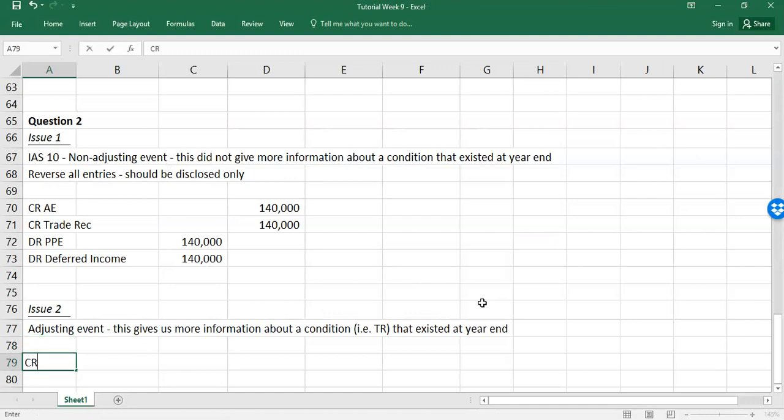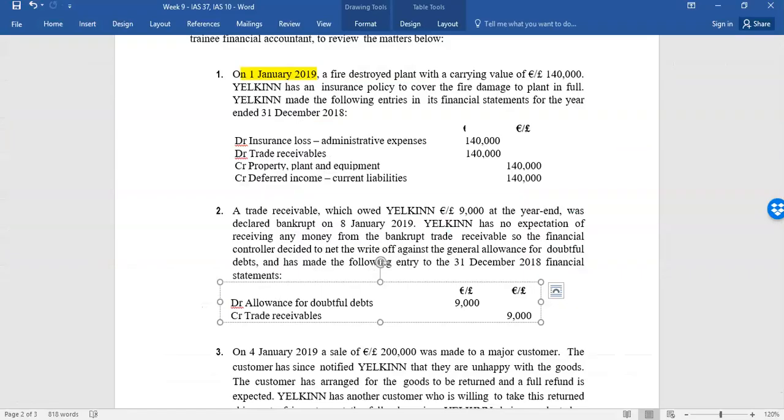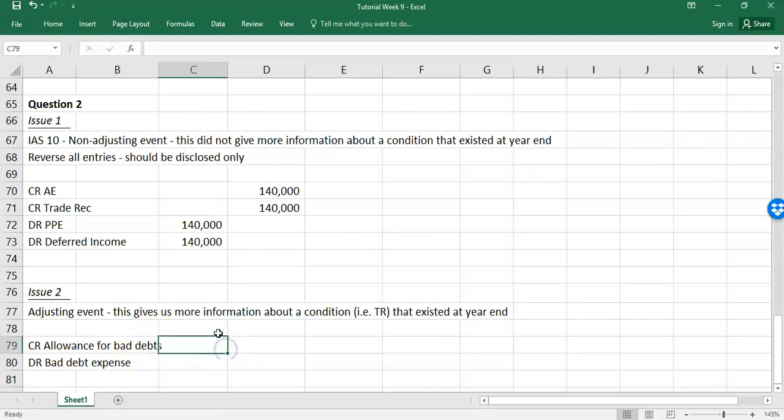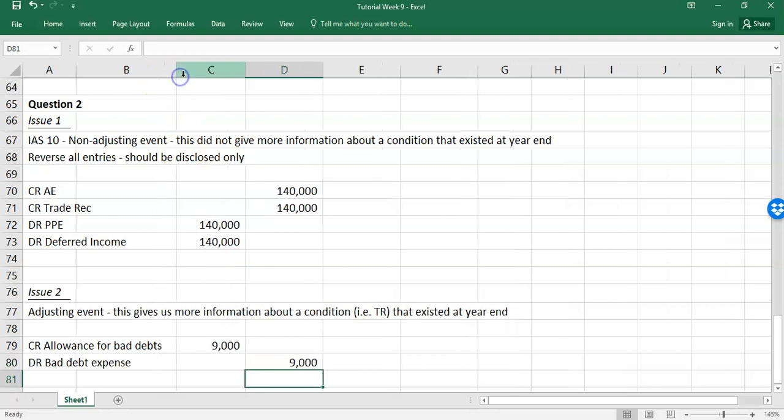So that should be credit allowance for bad debts and debit bad debt expense. So you shouldn't be debiting the allowance, you should be debiting the expenses, and that is the full 9,000 because you don't expect to get anything when this is written off.